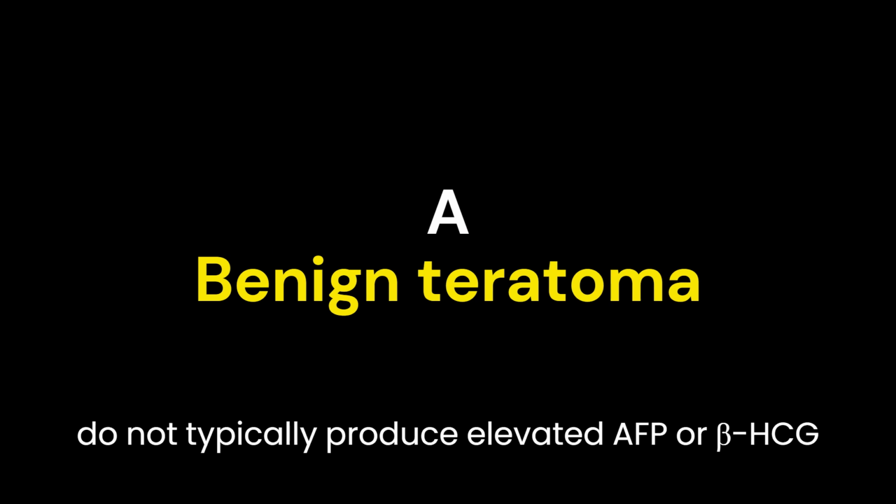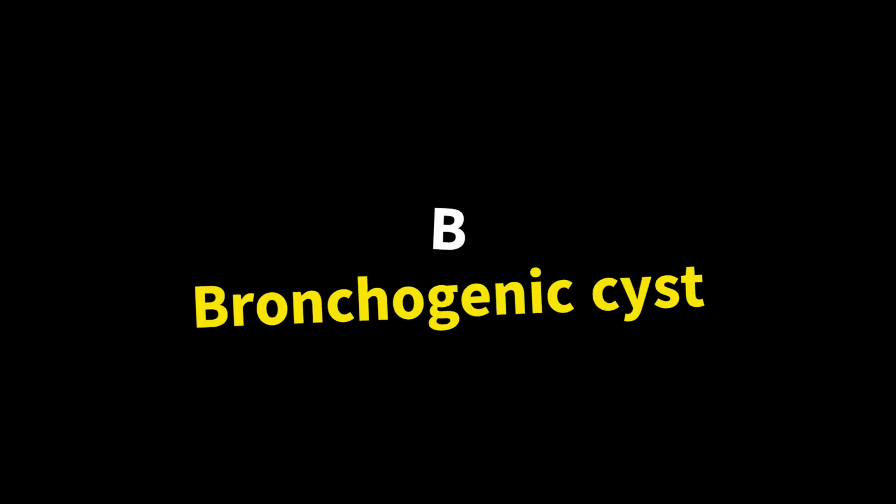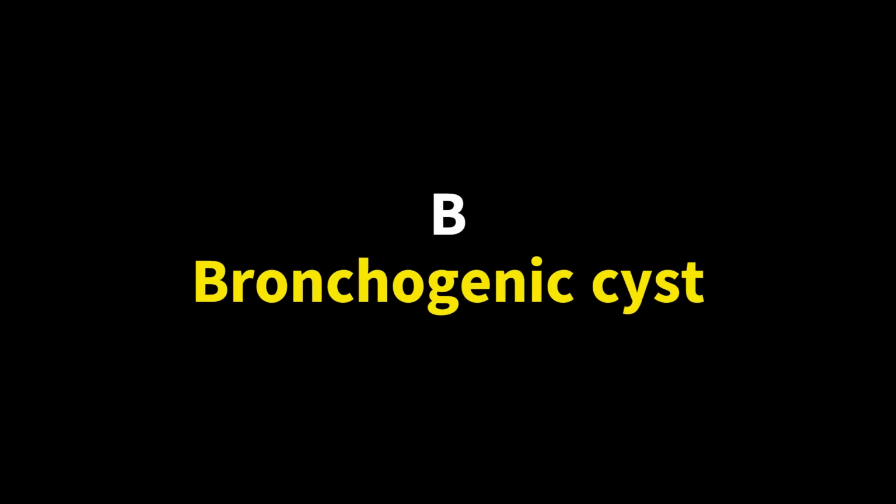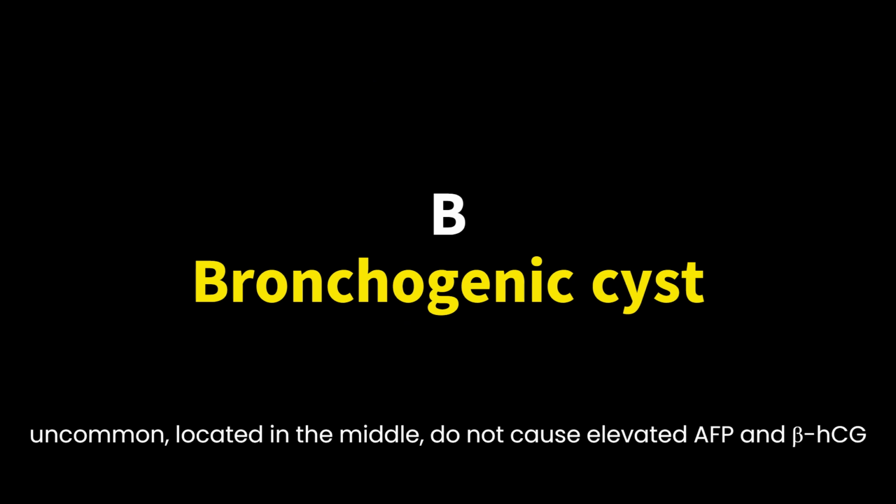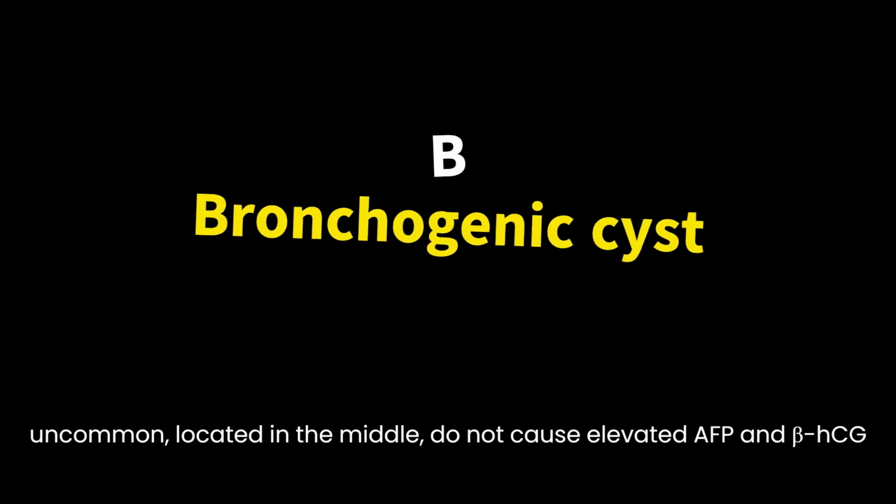A. Benign teratoma. Teratomas that are benign, as compared to malignant, do not typically produce elevated AFP or beta-HCG. B. Bronchogenic cyst. Bronchogenic cysts, congenital cysts that arise due to abnormal development of the bronchopulmonary foregut, are an uncommon cause of mediastinal mass. They are typically located in the middle, as compared to the anterior mediastinum, and do not cause elevated AFP and beta-HCG levels.